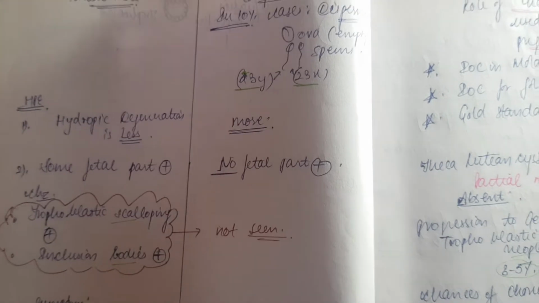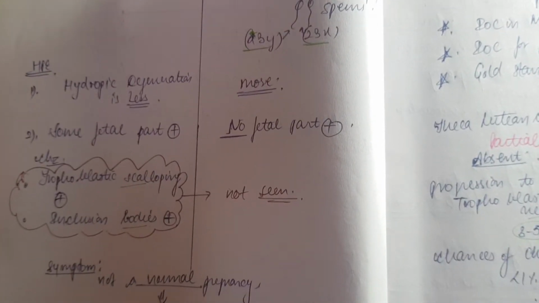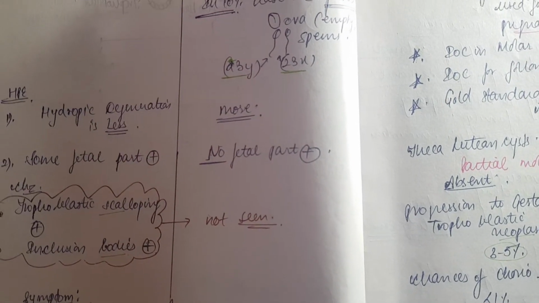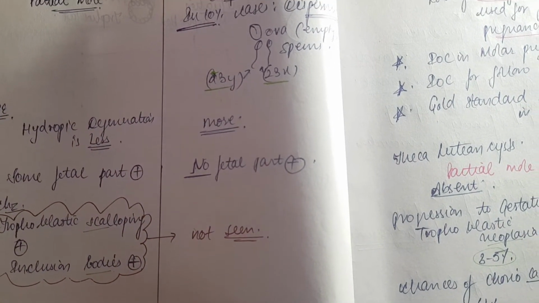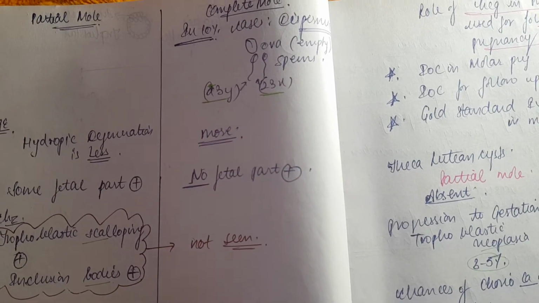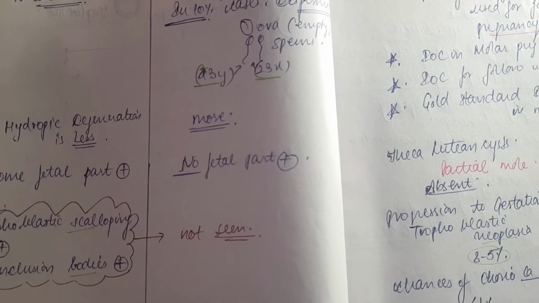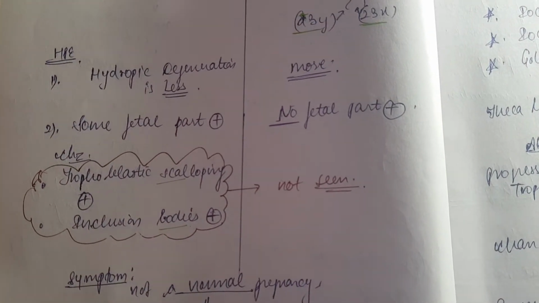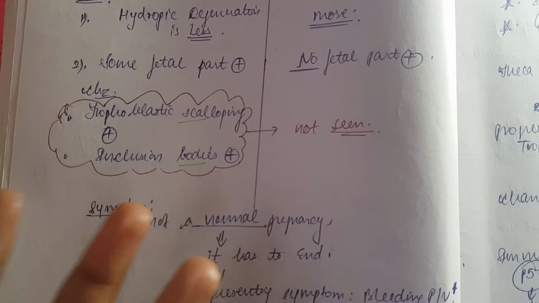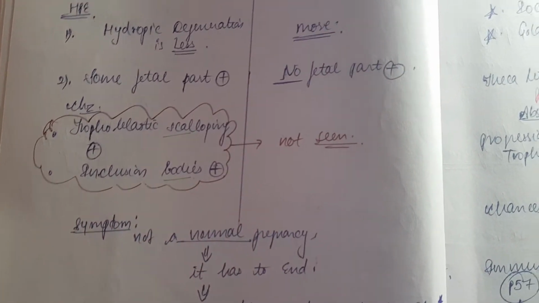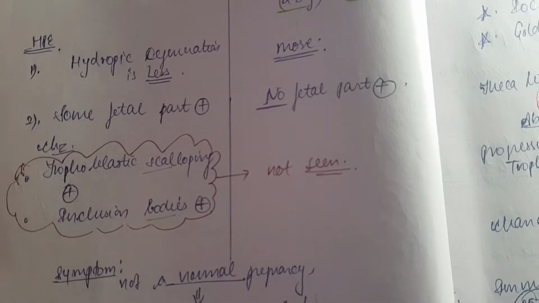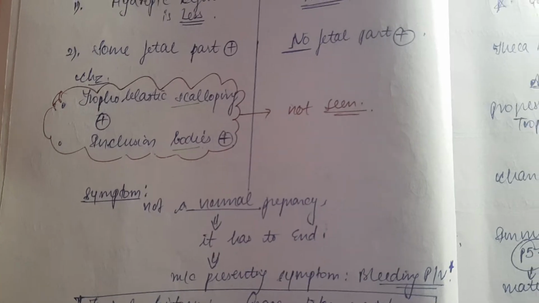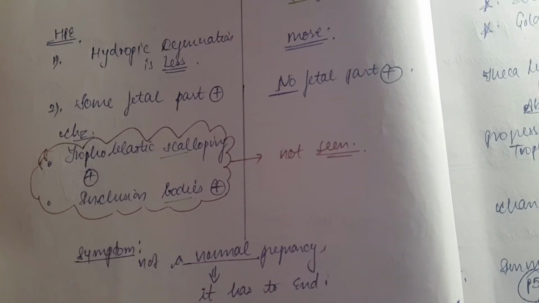In the case of partial moles, the degeneration will be less, that is, hydropic degeneration will be less, and in the complete mole it's more. So basically we need to remember one thing, that in the complete mole, the dangerous features will be more and fetal movements will be less. In the complete mole there will be no fetal movements because there is no fetal portion over there. And in the case of the partial mole, definitely fetal movements will be there, but not proper fetal movements, because it's not a proper pregnancy, some fetal parts will be present.